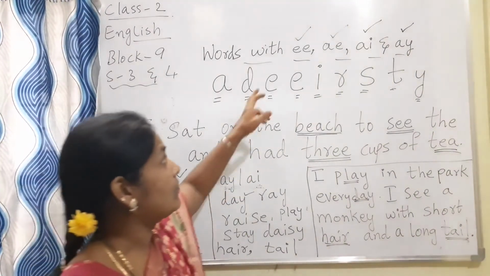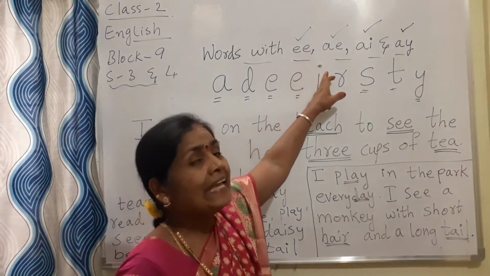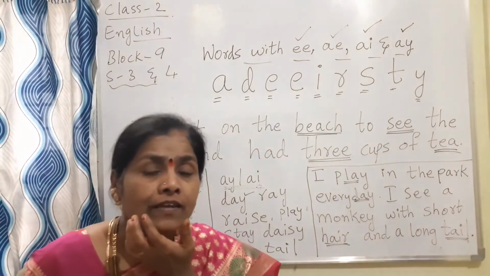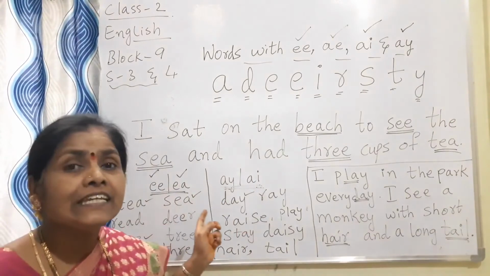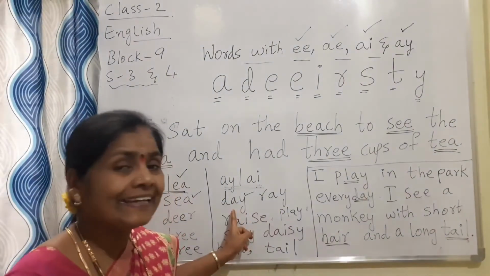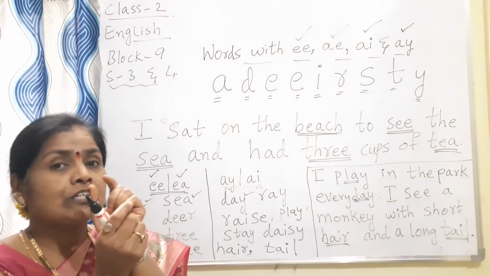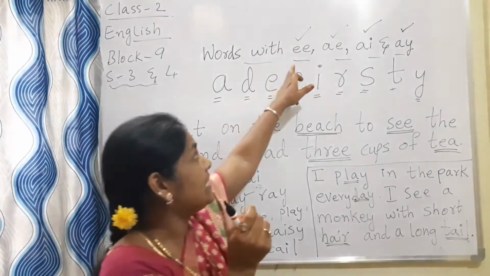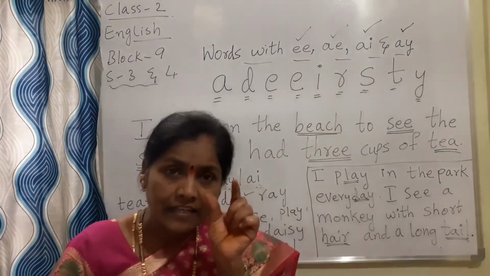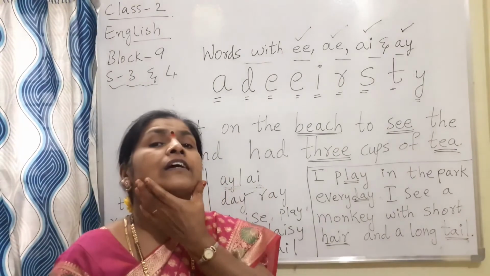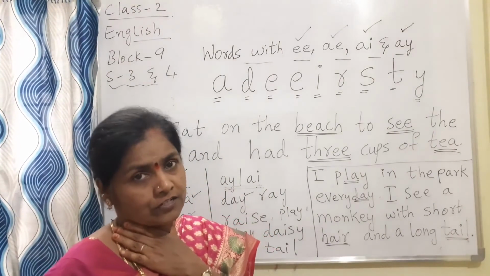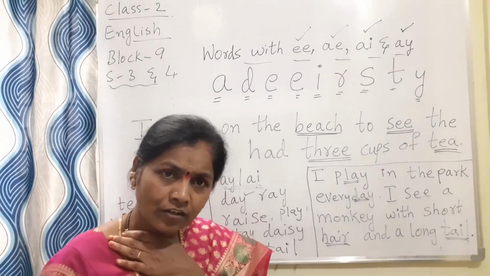So when you have EA, we stretch only a little. Bee, only little. Sea, tea. Whereas if I say day, day. The stretching of the mouth for EE and EA is very little, whereas for AY and AI we are stretching a lot. Understood, children, all of you?